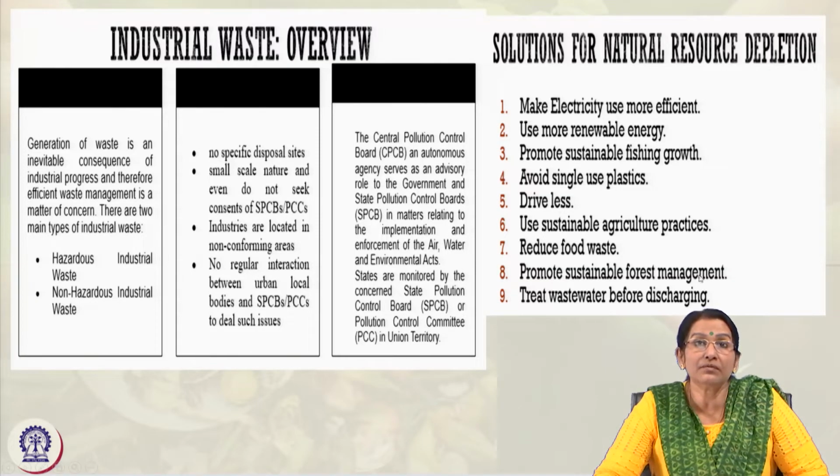So, promote sustainable forest management. Yes, of course, forest management is the most important thing. Then the wastewater before discharging. Yes, in the cities, in urban life, wastewater causes drainage problems and waterlogging problems. All these are because of the wastewater that is being discharged into different rivers and water bodies in the city. So, how this wastewater should be managed properly before discharging it to the environment.